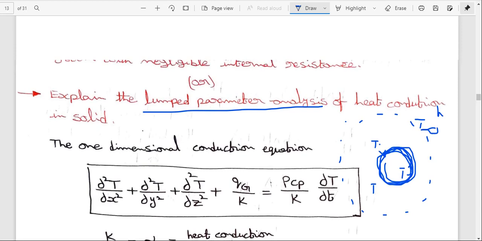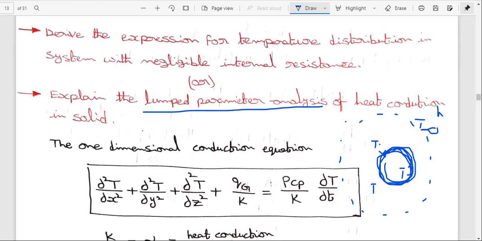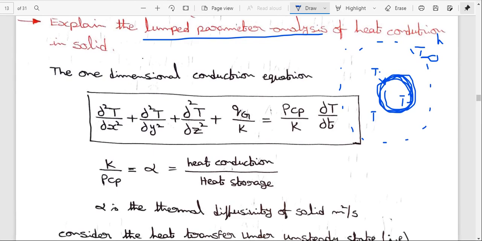Now I am explaining and deriving the expression for temperature distribution in lumped system analysis, or lumped parametric analysis, in the solid body.